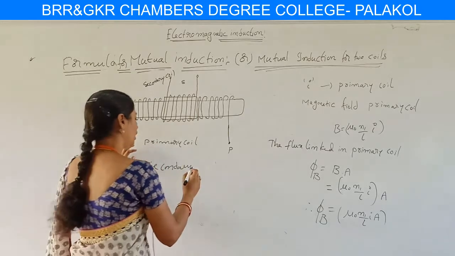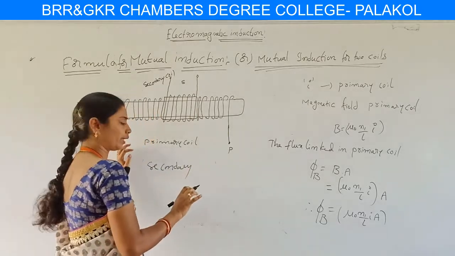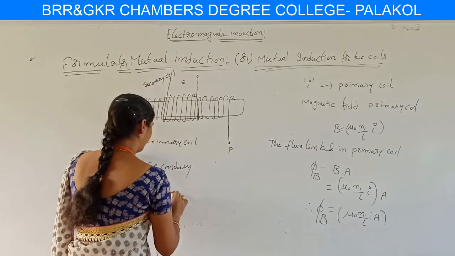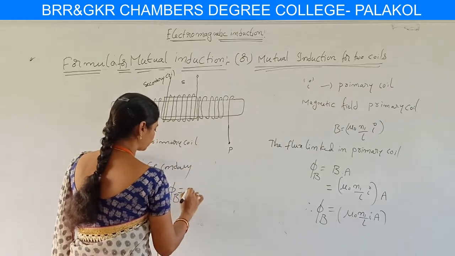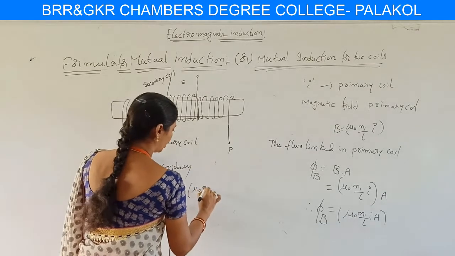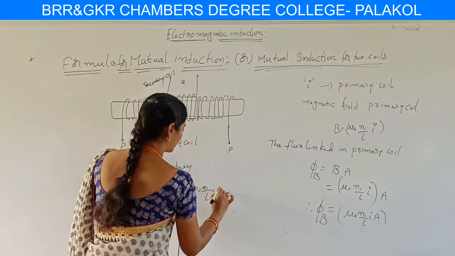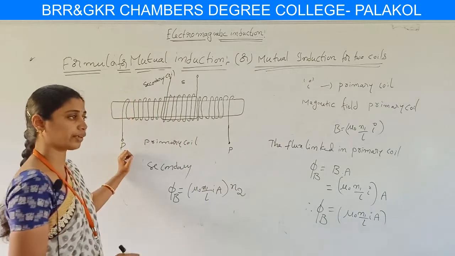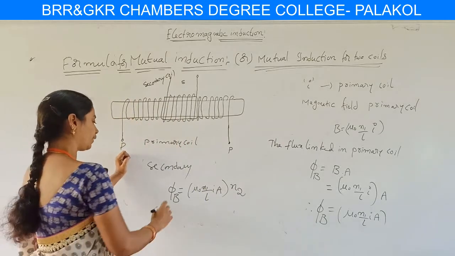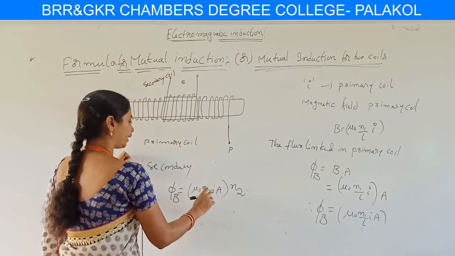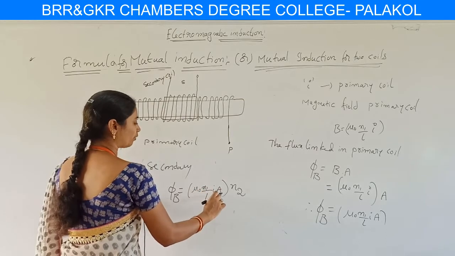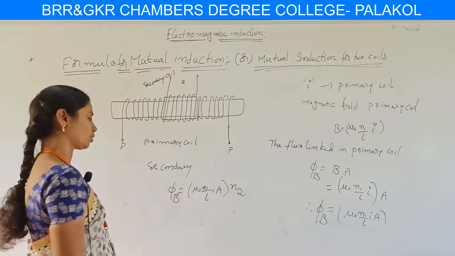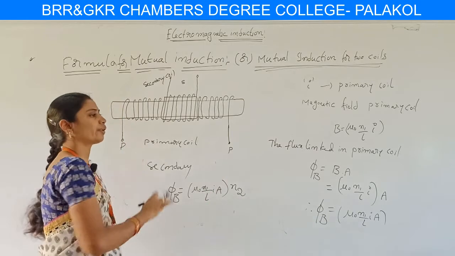Hence we can write the secondary coil flux linked, phi B, equivalent to mu naught N1 by L into IA. Here we consider the number of turns in the solenoid for the secondary coil as N2. Therefore phi B equals mu naught N1 by L into I A into N2. So this is the flux produced in the solenoid.